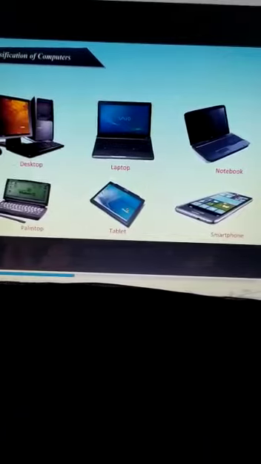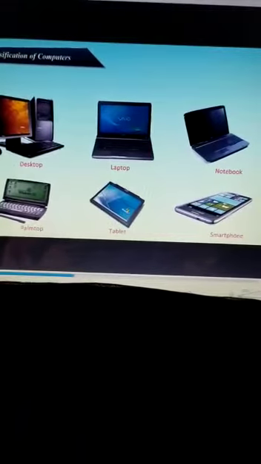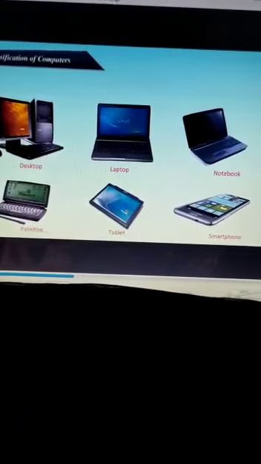So now you will remember now, desktop, laptop, notebook. Here this is although written as notebook, but don't think it as a copy where you write. It is also a type of computer, but smaller in size than the laptop. Then palm top, it can be kept on our palm. Palm, you understand? Hatheli. So palm top, these are smaller in size. Then tablets and smartphones are also there.